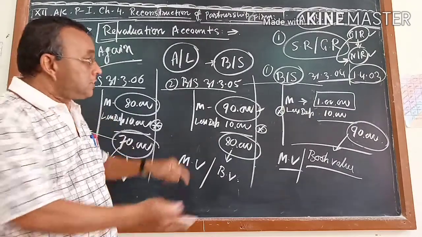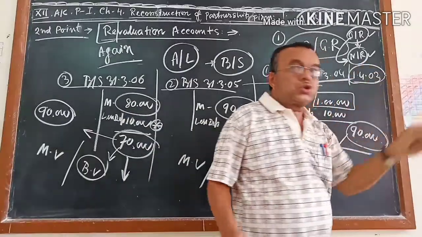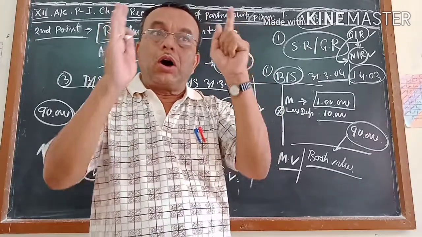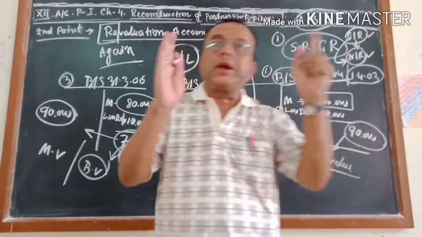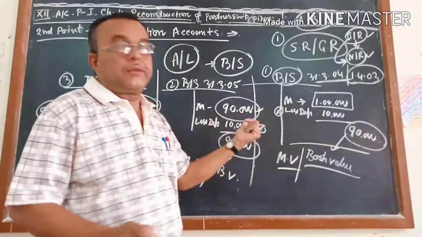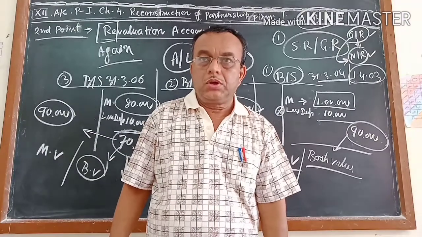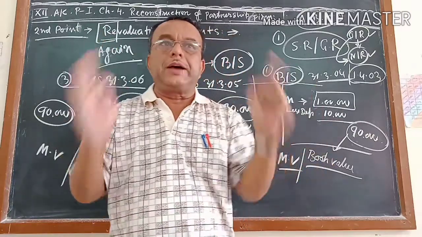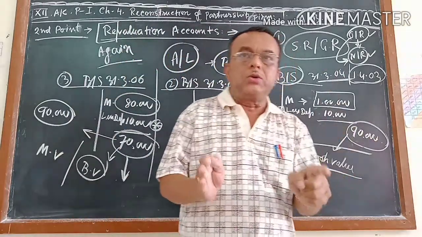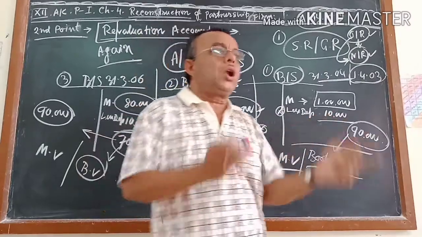After reconstruction, if any change comes, then they will go to the new ratio. So when they are going to change the old ratio to the new ratio, on that day they will calculate or reevaluate. This is the example I have taken for one asset. It may happen for liability also. So whatever assets or liabilities they have in their books, all this value they will compare with the market, and whatever the profit or loss.